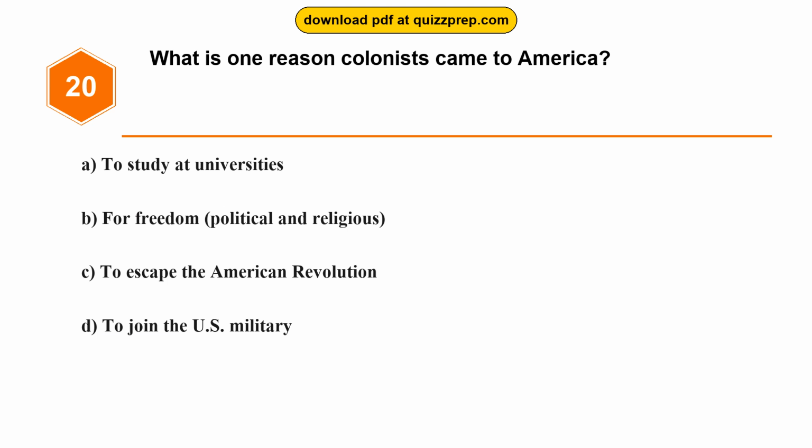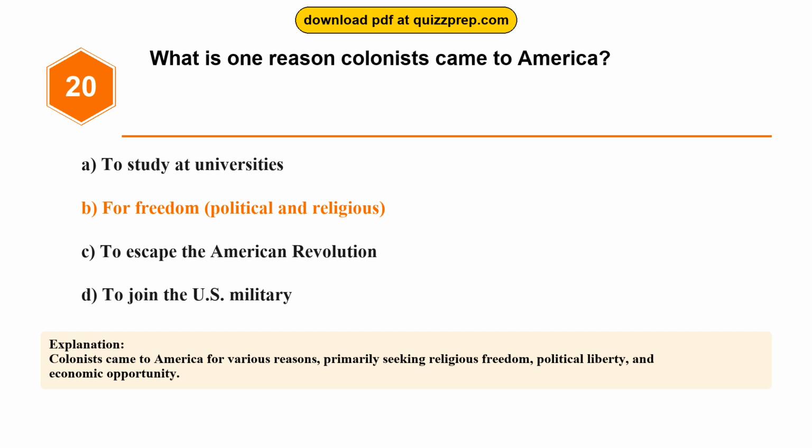Question 20. What is one reason colonists came to America? Option A, to study at universities. Option B, for freedom, political and religious. Option C, to escape the American Revolution. Option D, to join the U.S. military. The correct answer is option B, for freedom, political and religious. Colonists came to America for various reasons, primarily seeking religious freedom, political liberty, and economic opportunity.